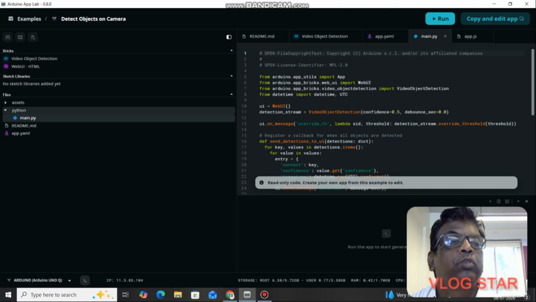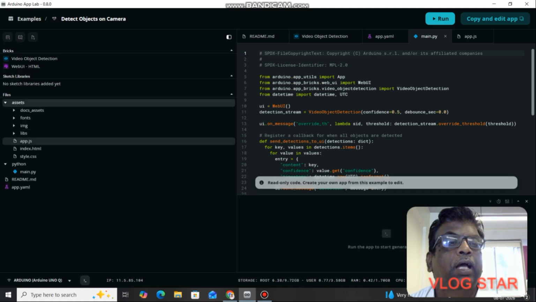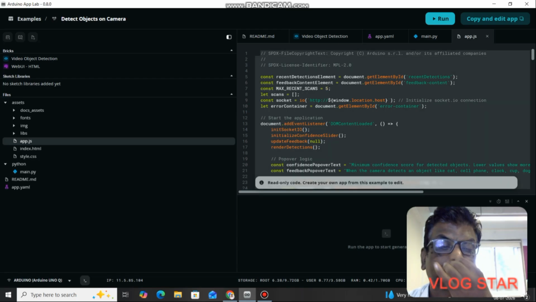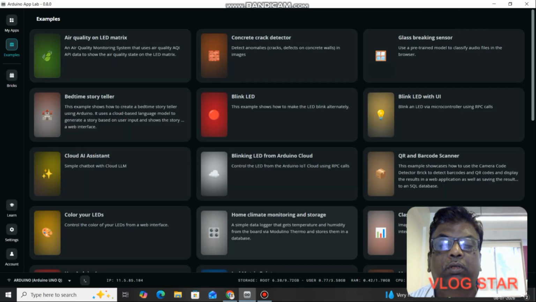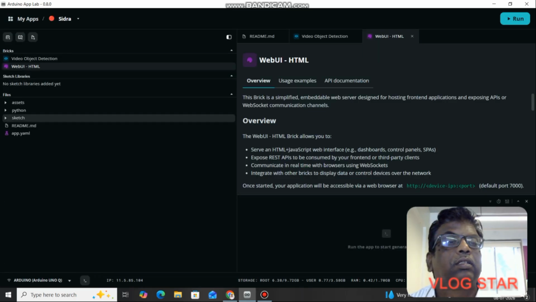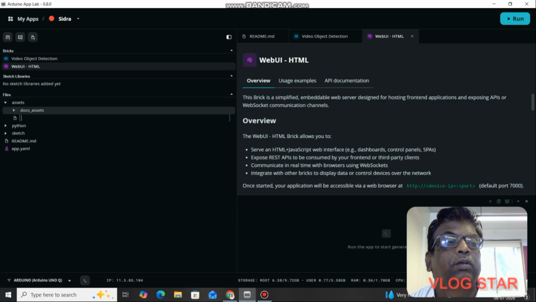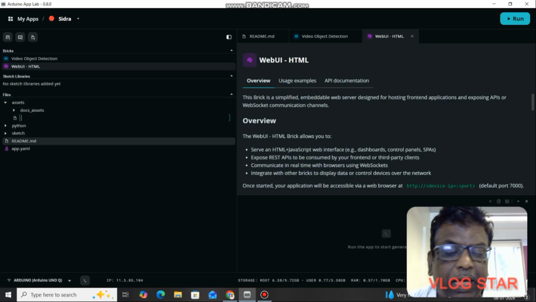Here in the assets you will have the app.js code. Go here, press Control A to select it, then come back to my apps, Sidra, and in the assets create a file and name it app.js.